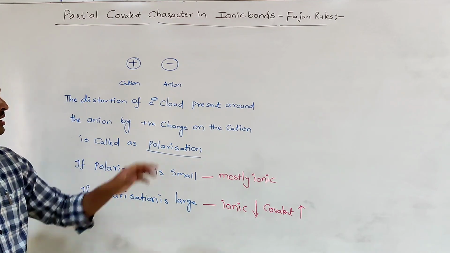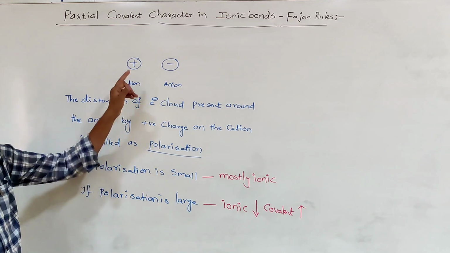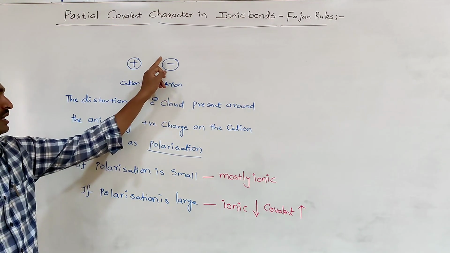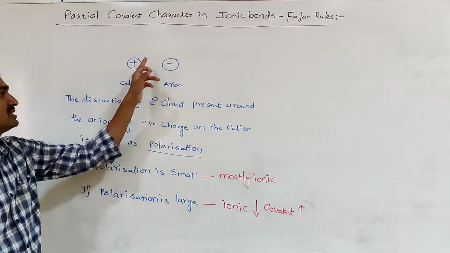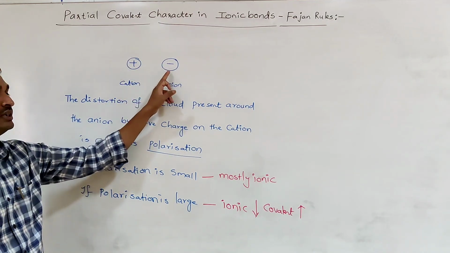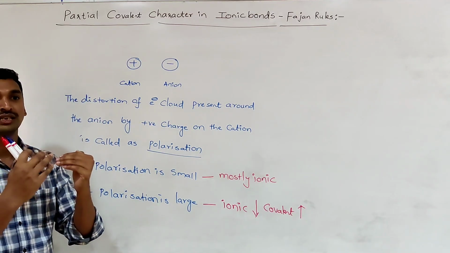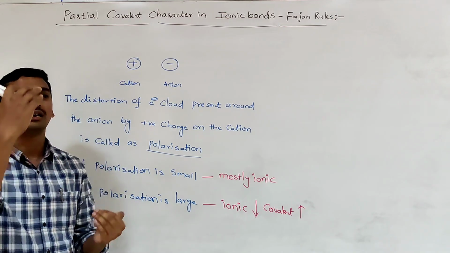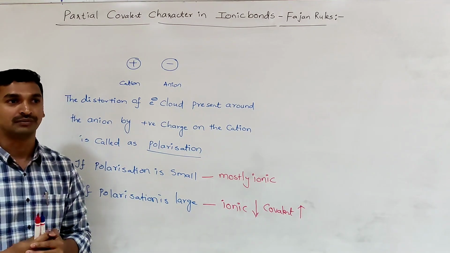That means whenever the cation and anion are brought together, the positive charge on the cation can distort or neutralize the electron cloud present around this anion. As a result, the positive charge and negative charge decrease. When the charge decreases, that clearly indicates the ionic character decreases, covalent character increases. That is called polarization.